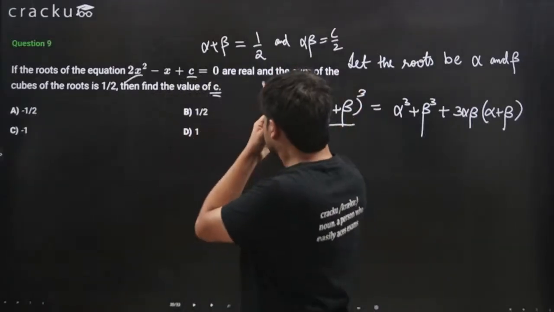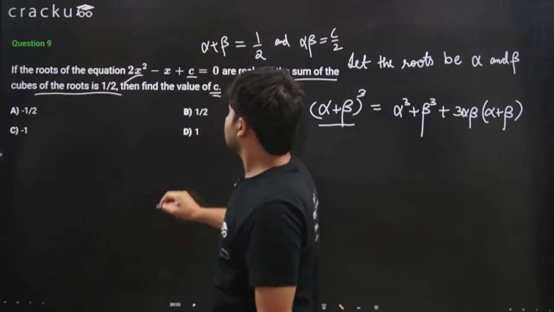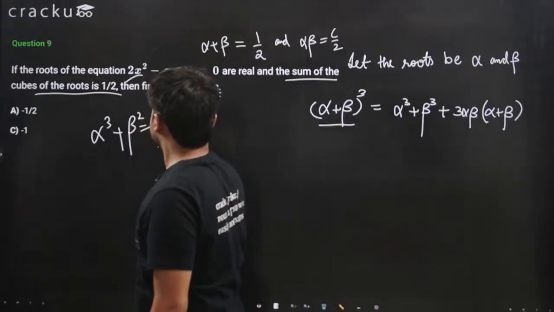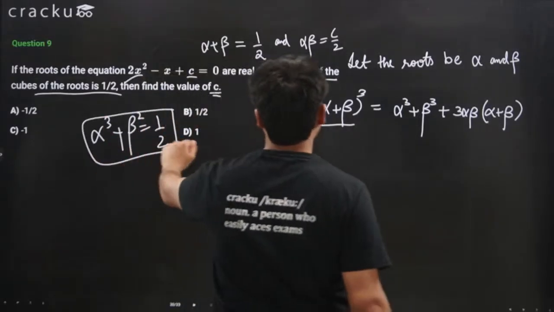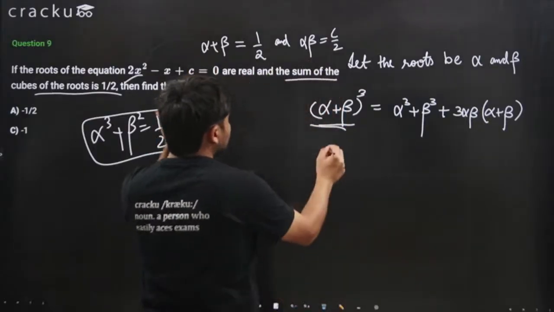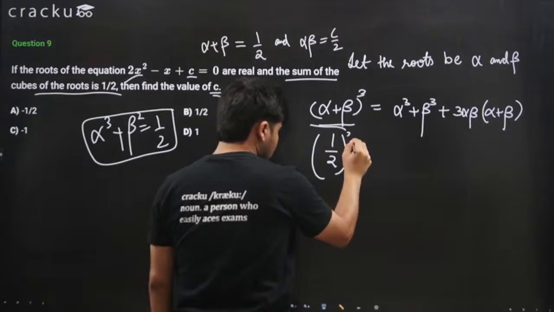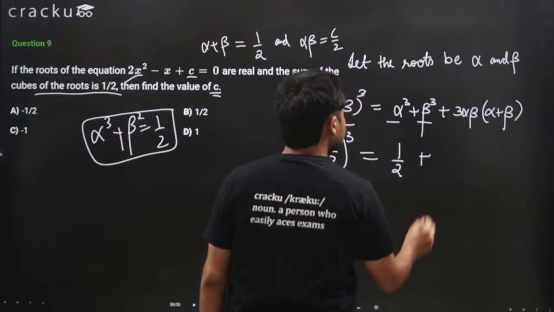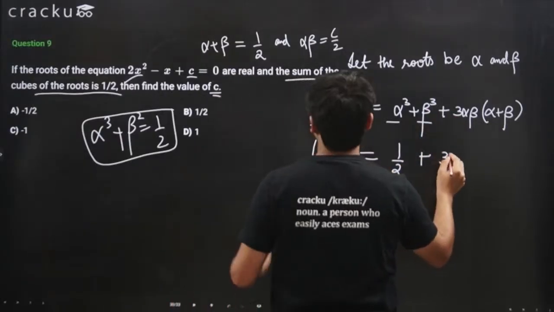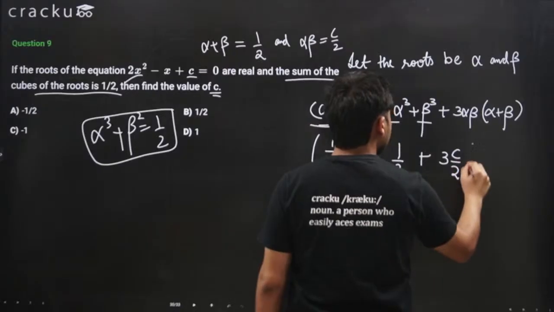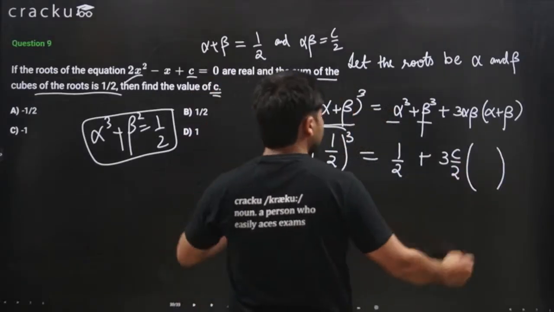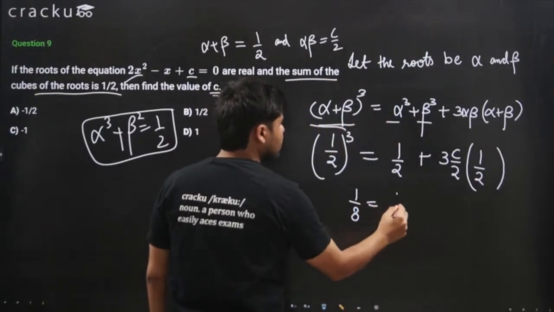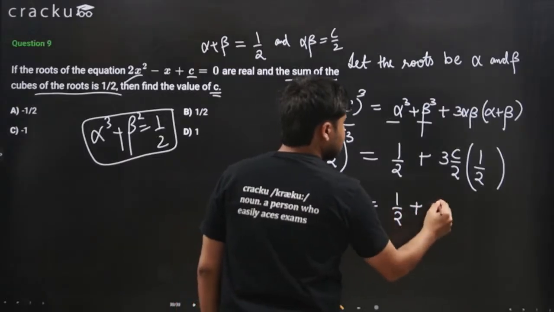We are also told that the sum of the cubes of the roots is 1 by 2. So alpha cube plus beta cube is equal to 1 by 2. This is what we are also given. So alpha plus beta whole cubed is 1 by 2 whole cubed, equals alpha cube plus beta cube, which is 1 by 2, plus 3 times alpha beta, which is nothing but 3 times c by 2, times alpha plus beta, which is again 1 by 2. This gives us 1 over 8 equals 1 over 2 plus 3c over 4.